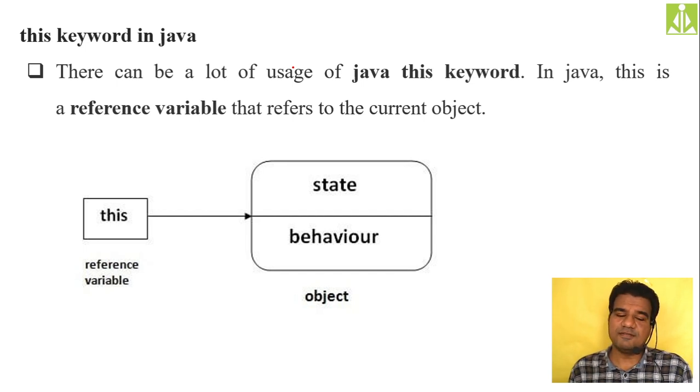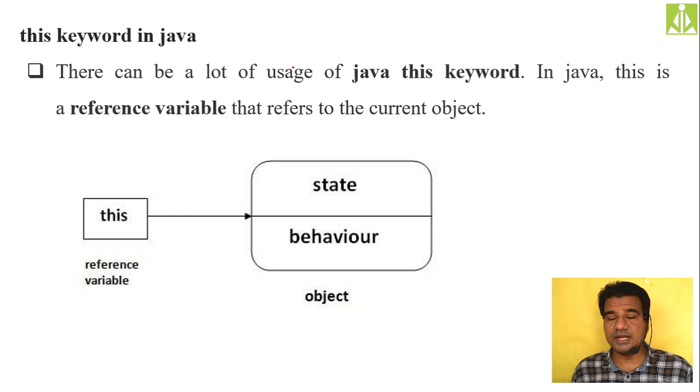Okay, so the this keyword is exactly opposite to the super keyword. The this keyword is used to refer to the current class object. The class in which you are working, if you want to refer to the members of that same class within that class, we use the this keyword. So this is a reference variable to the object of the current class.